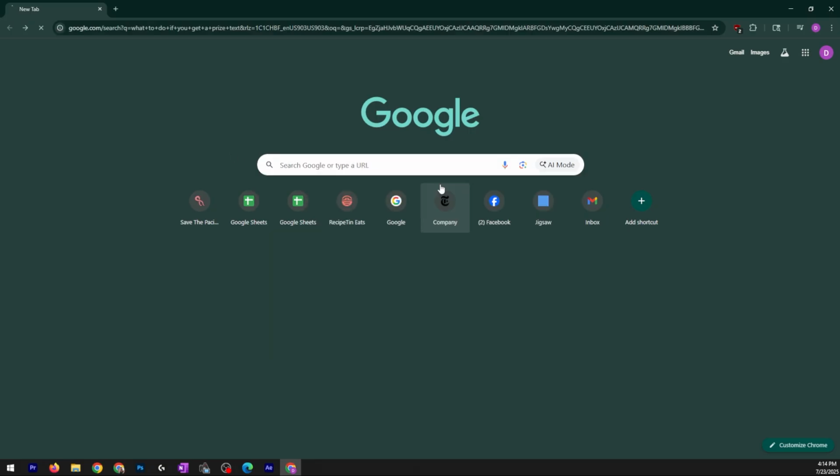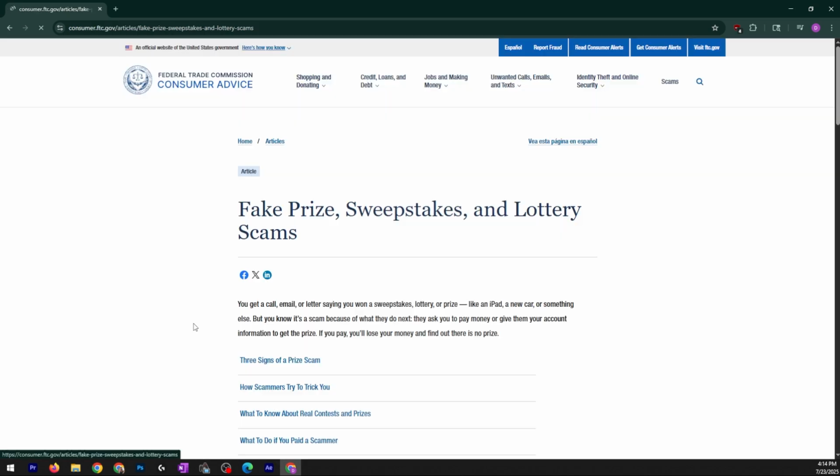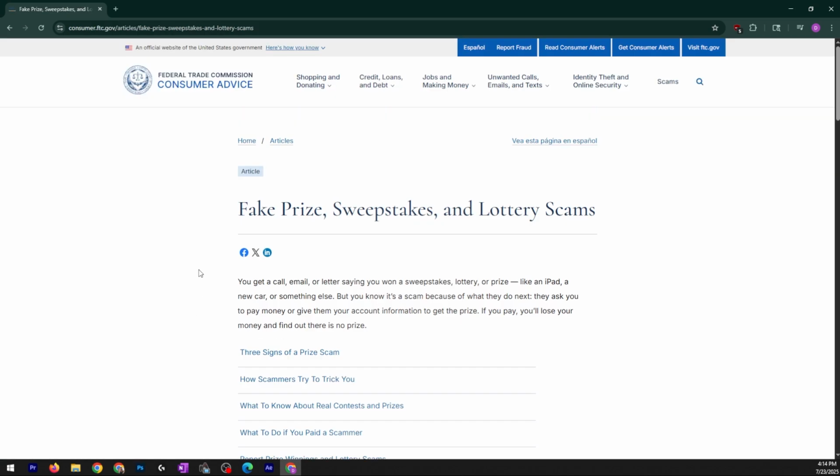And we find something great from ftc.gov. This article is from the Federal Trade Commission, which means it's a reliable government source. That's exactly the kind of source we're looking for. Now, is there anything else someone should consider in this situation though? Yes. They could block the number, report the message, and turn on spam filters in their phone settings.